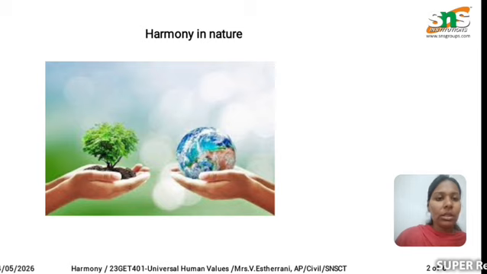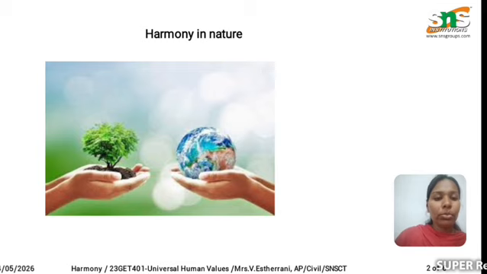Next is the life cycle of nature. All things are interconnected with each other. The first one is the water cycle. The water cycle is nothing but water evaporating from the ocean and forming a cloud, and again it returns to the ocean as rain. That is called the water cycle. This water cycle is a routine thing in water.